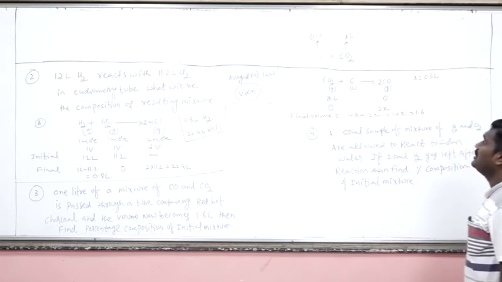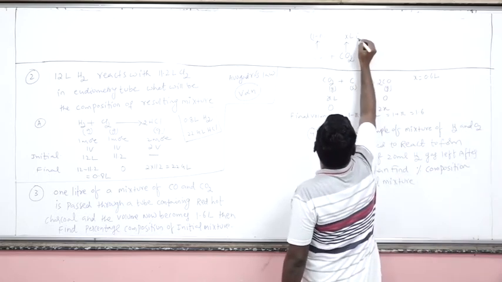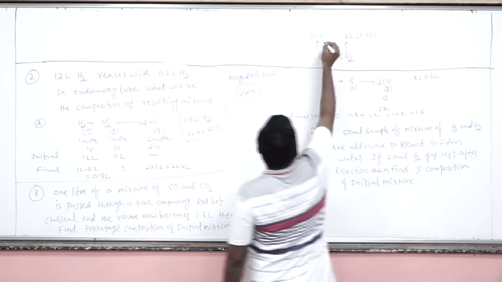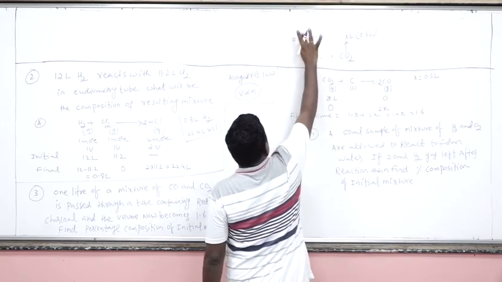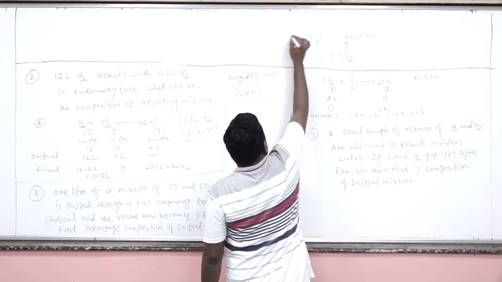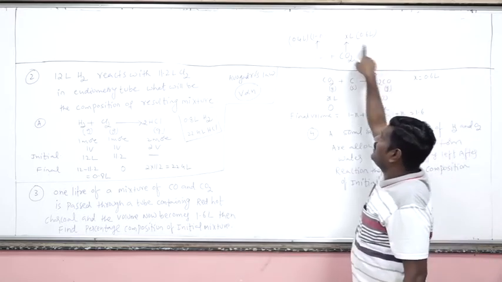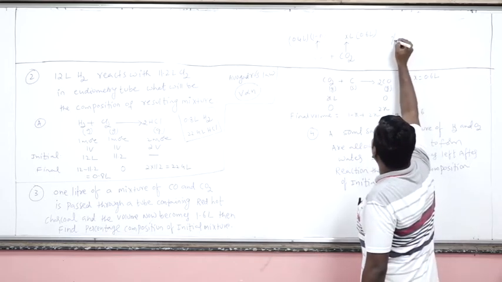X value 0.6 liters. That means the carbon dioxide is 0.6 liters. Now carbon monoxide, 1 minus 0.6, is 0.4 liters. Are you getting my point? So out of 1 liter, CO2 will be 0.6 liters and carbon monoxide is 0.4 liters. Now what is the percentage composition?